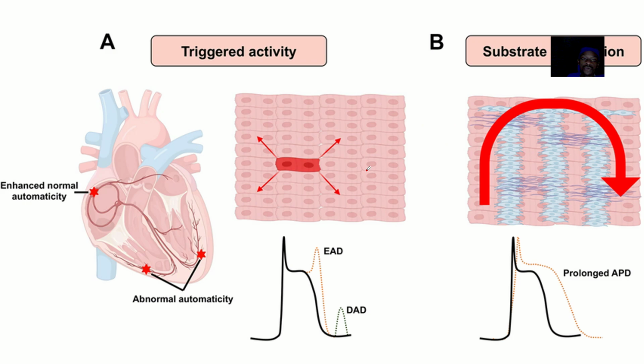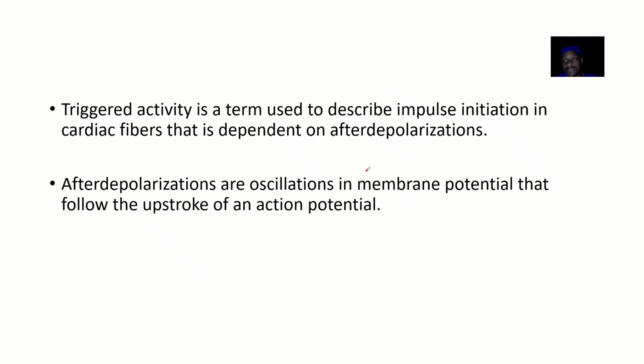Moving on, what is triggered activity? From my own understanding as a student, in triggered activity there's a depolarization. Then after the depolarization, it's supposed to calm down, but this depolarization actually comes back again. That means the activity is triggered, it is continuous.